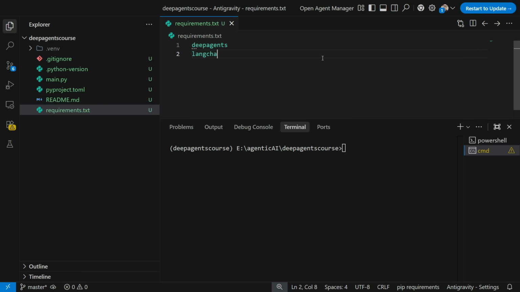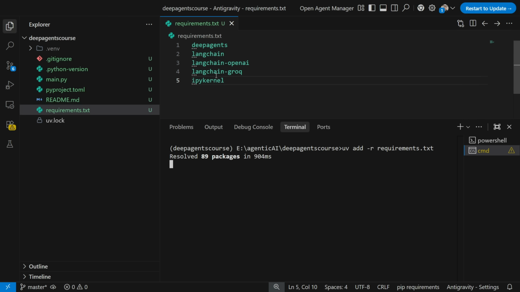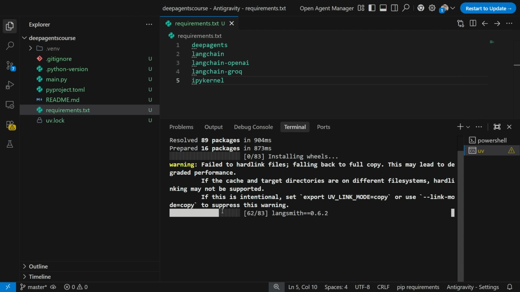Along with this, I will also be installing Langchain. I'll be installing Langchain OpenAI. Since I may use Langchain OpenAI, I also want Grok. So all these particular libraries will get installed. Along with this, I will also install IPyKernel. Now, quickly, let's go ahead. In order to install all these libraries, I'll write uv add -r requirement.txt. IPyKernel is just for attaching kernel to your Jupyter notebook, so that is the reason we are installing this.